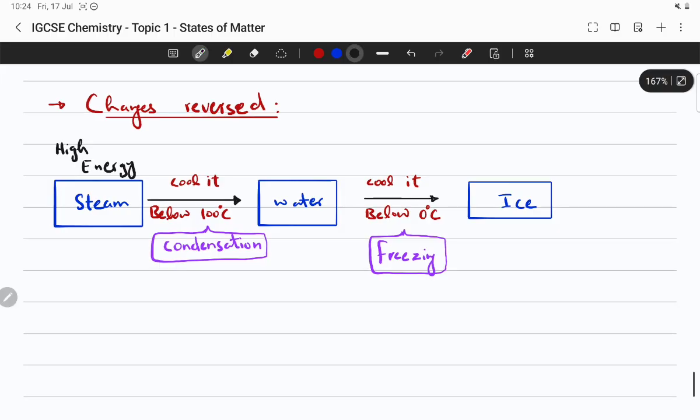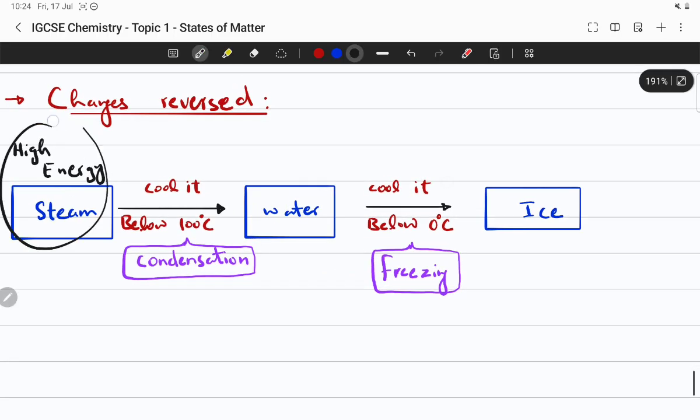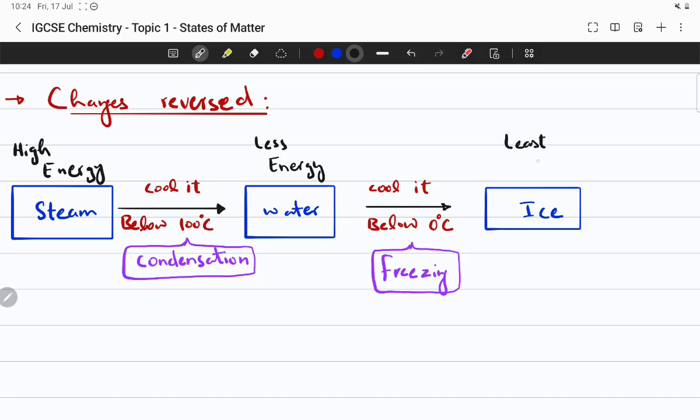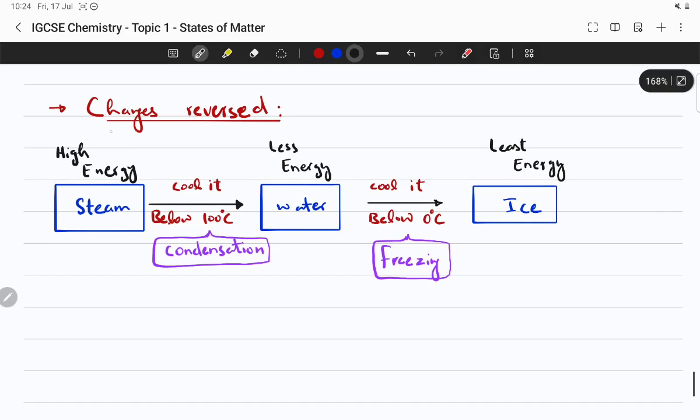Now if we look at it in terms of energy, steam would have very high energy, water would have less energy as compared to steam. And ice would have, out of these three states of matter, the least energy. Maximum energy in steam or gas, intermediate energy in liquid, very low energy in ice or solid form. I hope you got that.